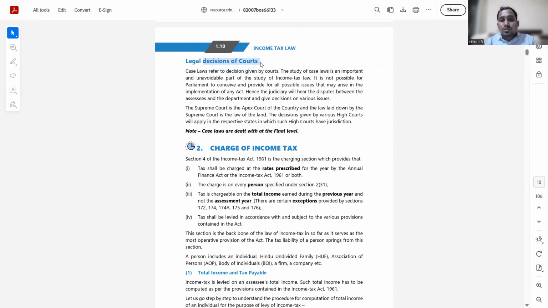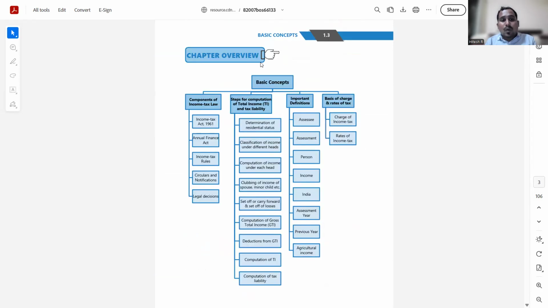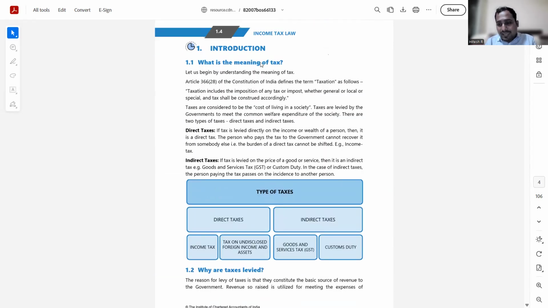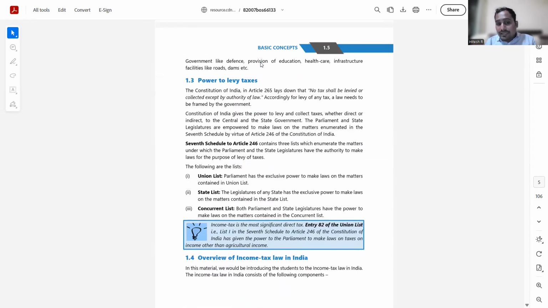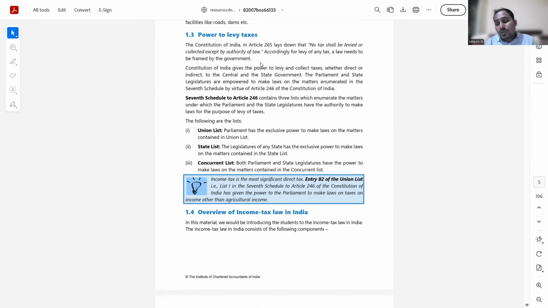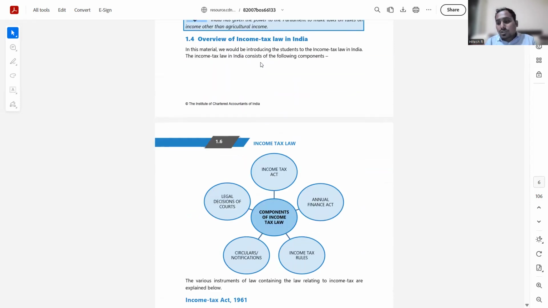So to summarize everything, broadly we have seen what is income and the meaning of tax. We have seen where the government draws the power to levy tax, and who can levy what tax is defined very clearly in the constitution. Then we have seen the overview of the income tax act, which is the components of the income tax act. There are totally five components: the income tax act, the annual finance act, income tax rules, notifications and circulars, and legal decisions of the courts.